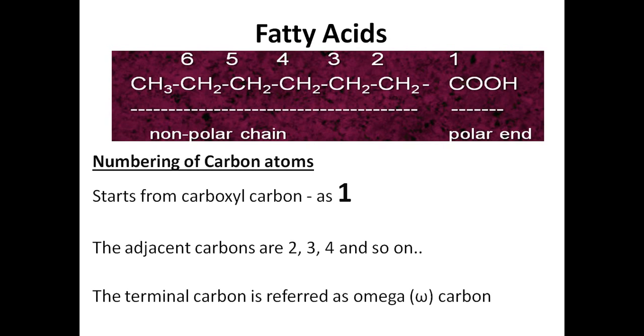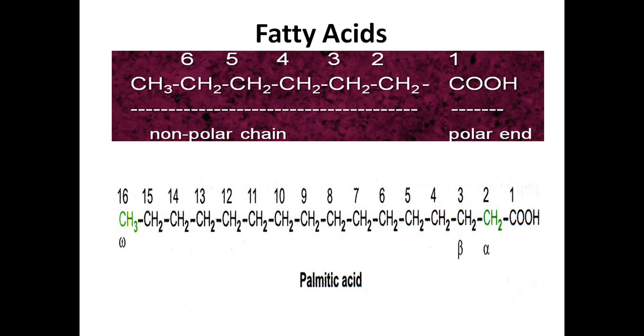The terminal carbon is referred to as omega. Let's say this is the end of the non-polar hydrocarbon of the fatty acid. This carbon is termed the omega carbon. So the carboxylic carbon is the first, and the terminal methyl carbon is called the omega carbon. For example, here I have given palmitic acid, an even chain fatty acid.